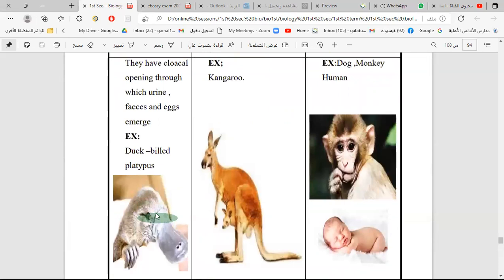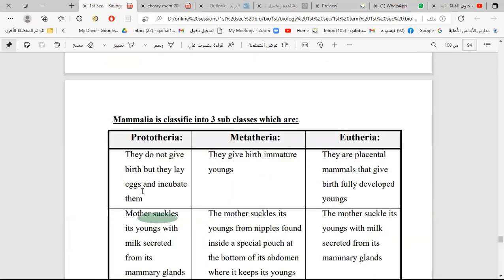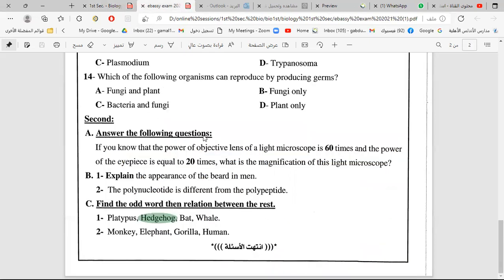Why is it different? Because it is from subclass Prototheria, but the other animals we have are from Eutheria, okay? So the correct answer is not hedgehog. The correct answer is platypus. Why do we choose platypus? Because platypus is from Prototheria, but hedgehog, bat, and whale are from subclass Eutheria, okay?